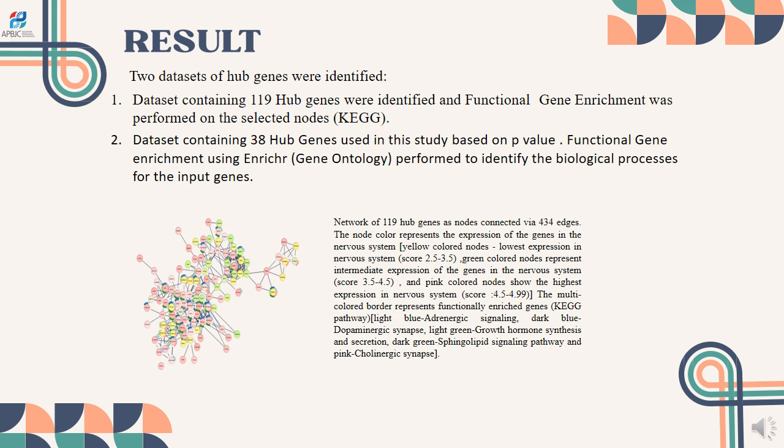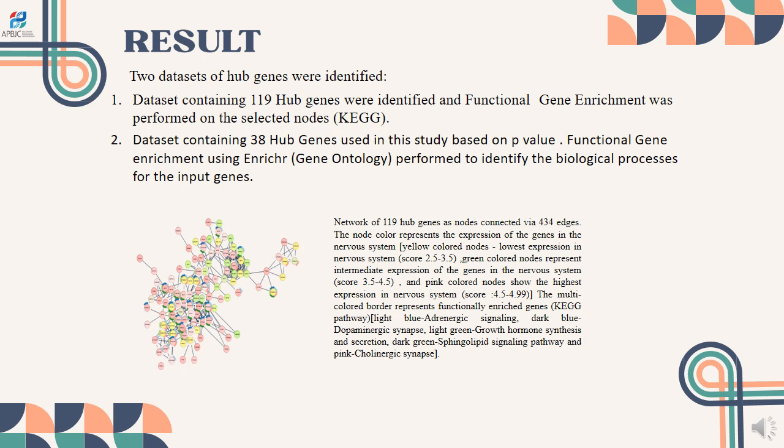In the figure you can see a network of 119 hub genes which are connected via 434 edges. The node color represents the expression of the genes in the nervous system. Yellow colored nodes represent the lowest expression of the genes in the nervous system, and the pink colored nodes show the highest expression in the nervous system.